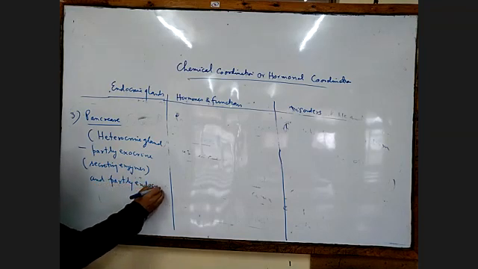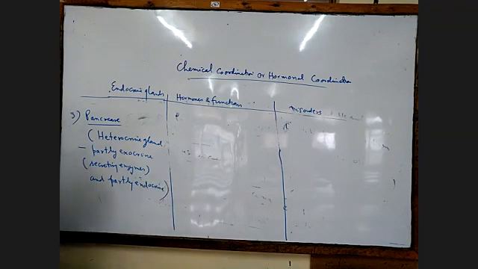That's why it is called heterocrine. A gland which is partly exocrine and partly endocrine is called a heterocrine gland, and the pancreas is a heterocrine gland.